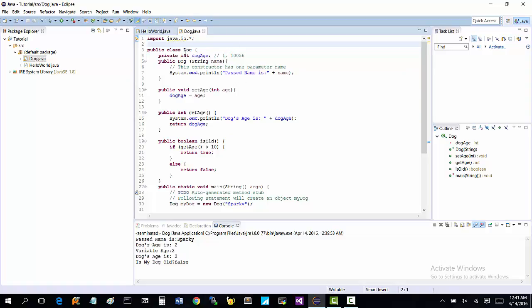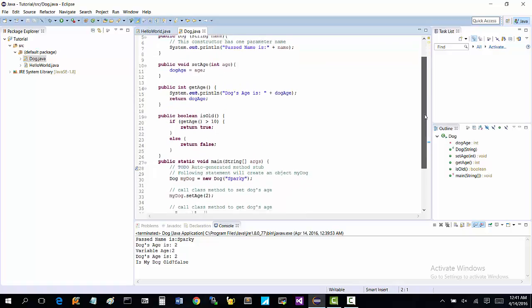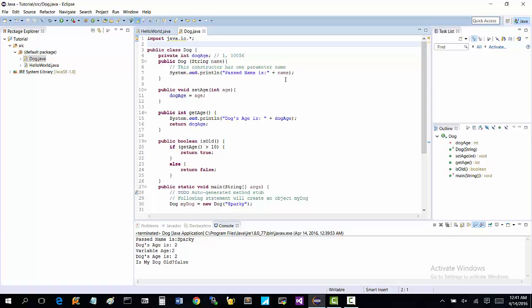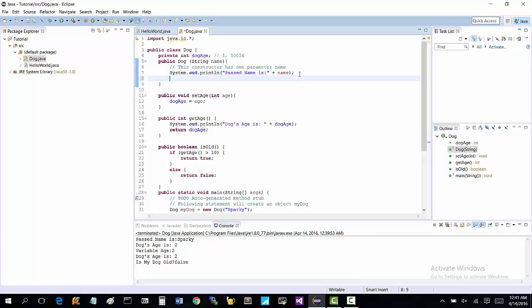If you have a dog and a cat or a squirrel or an alien or whatever, you might want to have multiple things right here. What you really want to do here is, instead of just saying system.out.println past name is name, make something like this.